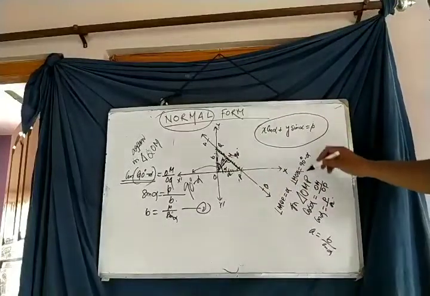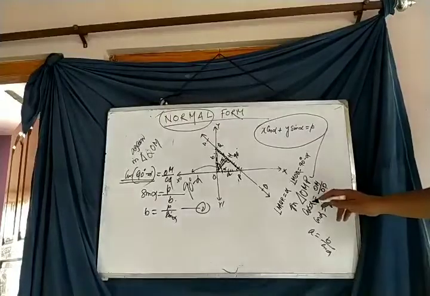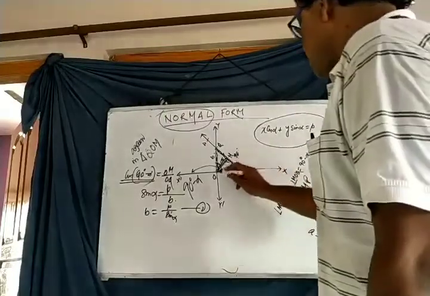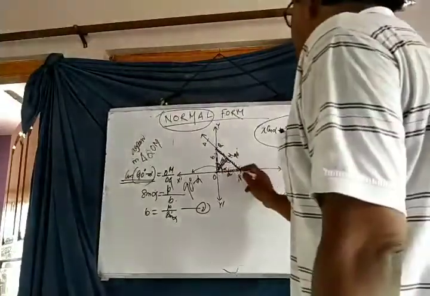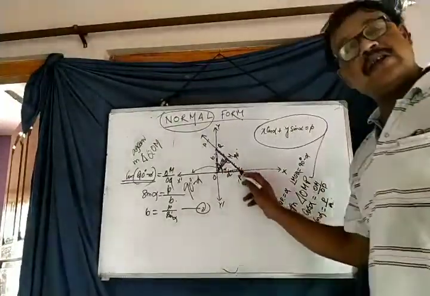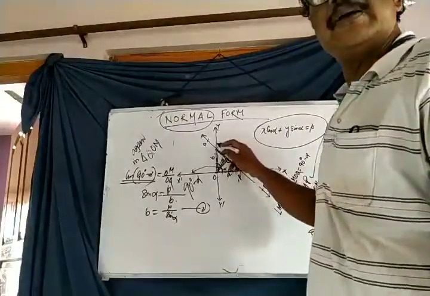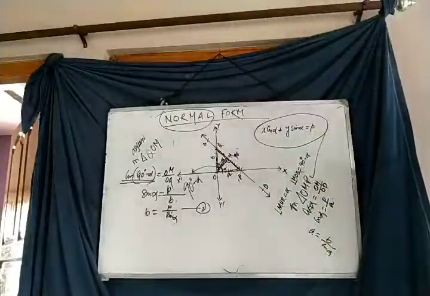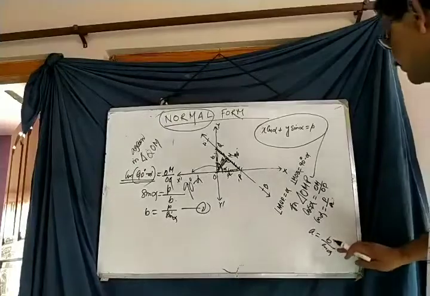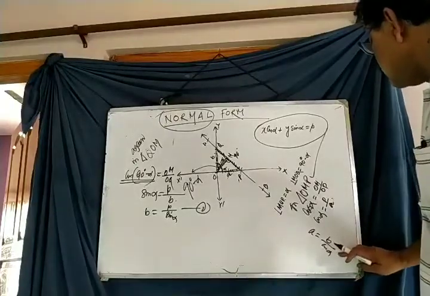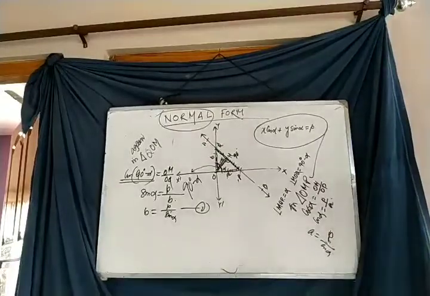In triangle POM we get cos alpha is equal to OM by OP. The length of OP, the x intercept, is A, and the length of OQ, the y intercept, is B. So cos alpha is equal to P by A, and A is equal to P by cos alpha.